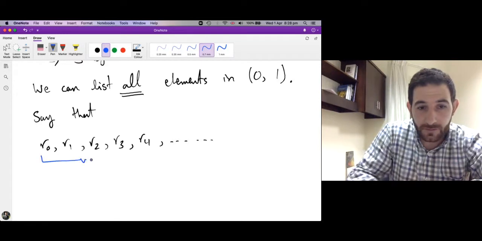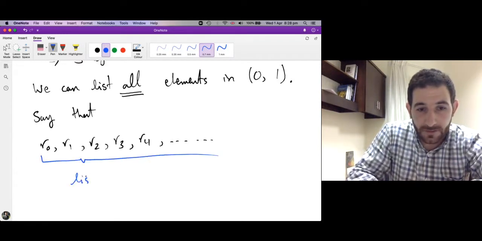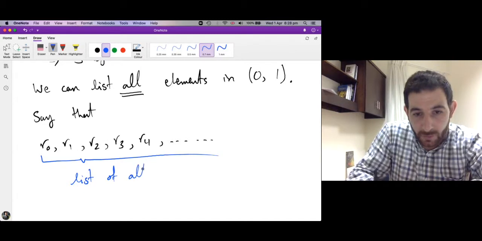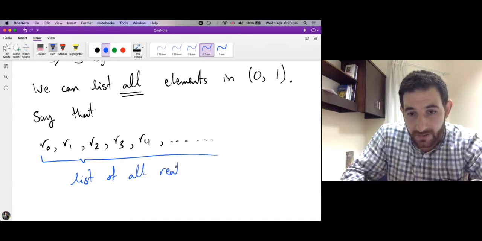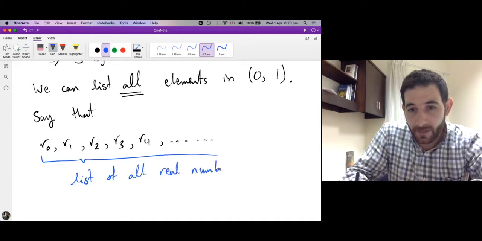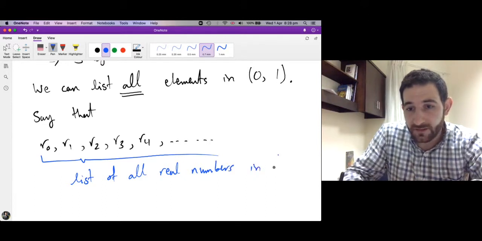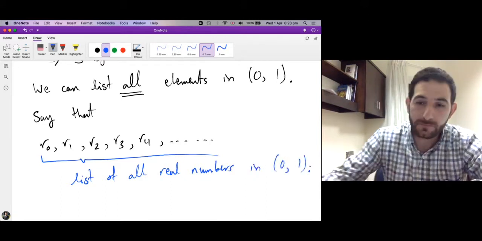So all of this is a list of all real numbers in this interval between 0 and 1.